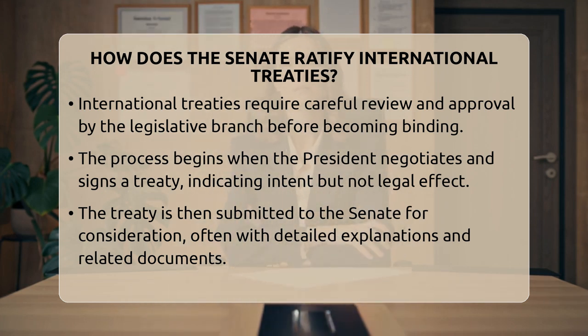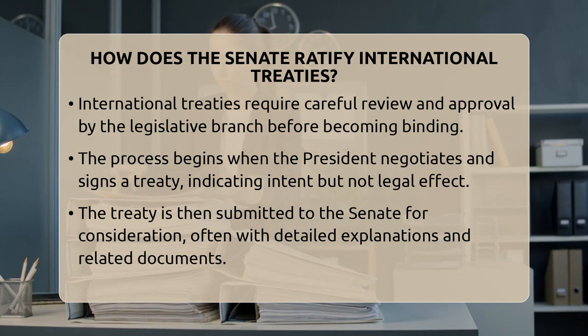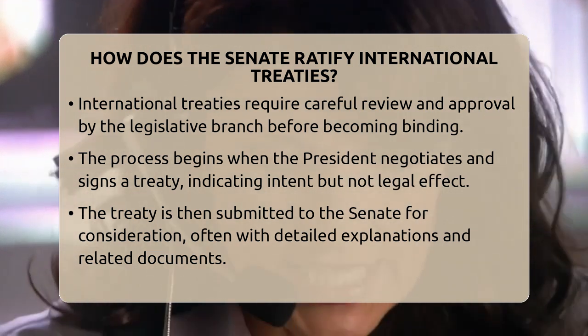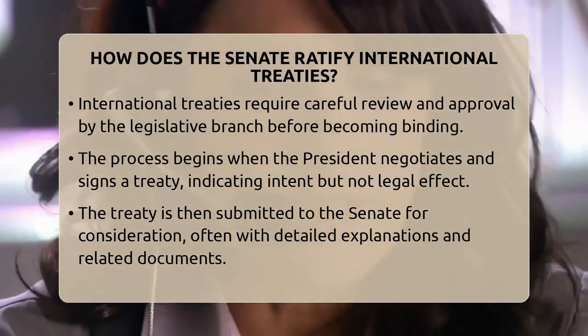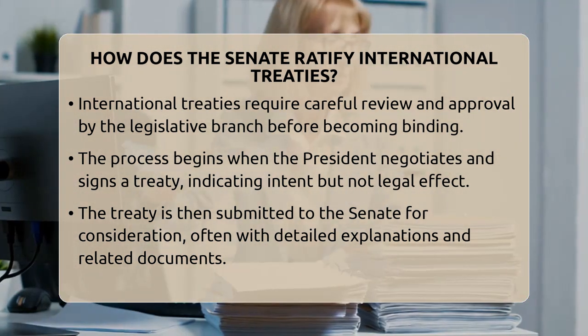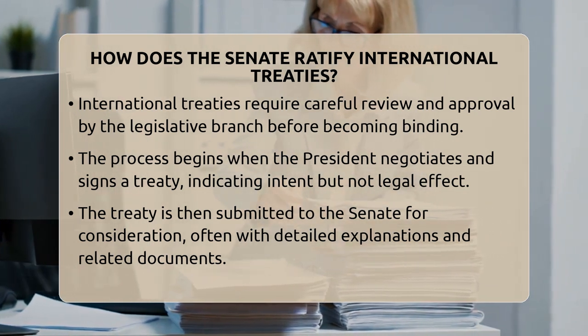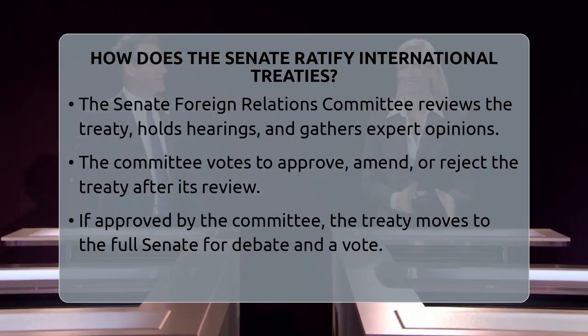When a country enters into an international treaty, it is not automatically binding. Instead, it requires a formal approval process involving the legislative branch. In the United States, the process begins when the president negotiates and signs a treaty with foreign nations. Signing indicates the country's intent to be bound by the treaty but does not make it legally effective.